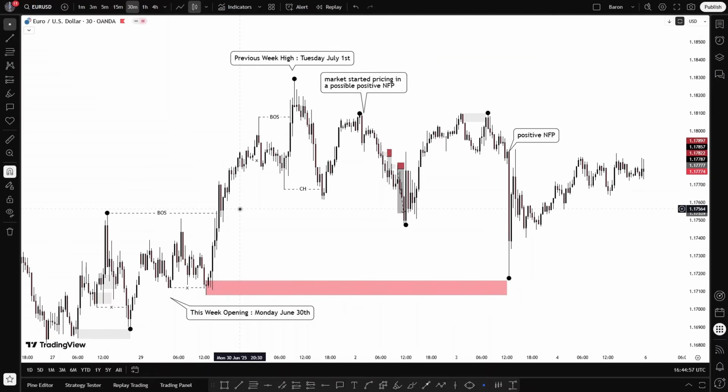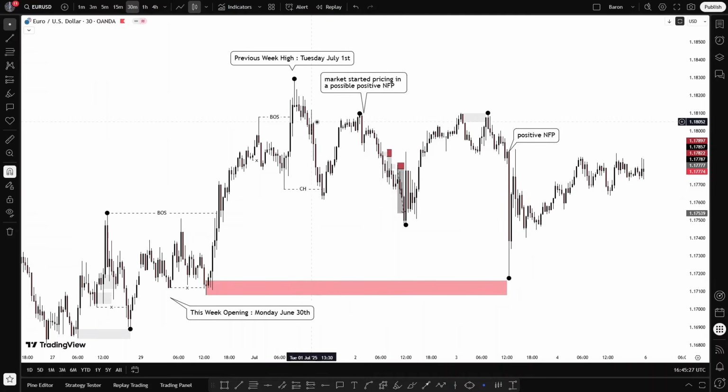Most of them were selling here, and as you can see, the market has just collected all of their stop losses and keeps moving forward to the upside. Okay, so this was the first phase, which was completely bullish because of the German CPI, which was way better than expected. After that, on the same day, we have seen a decline in EUR/USD until the market has even broken this level here, which is a change of character.